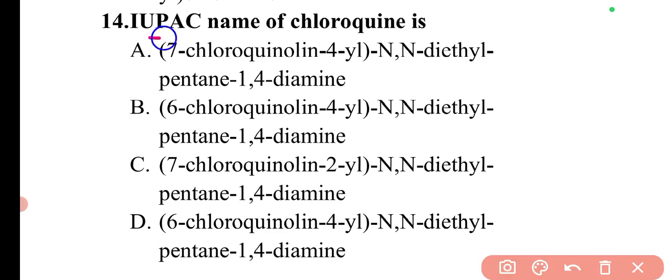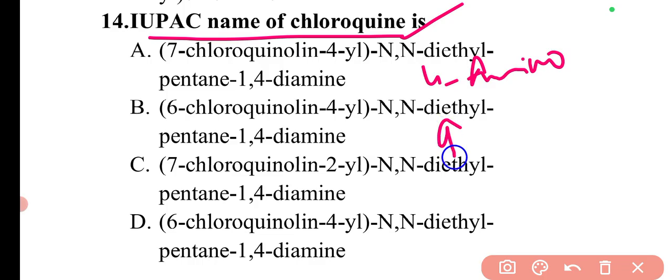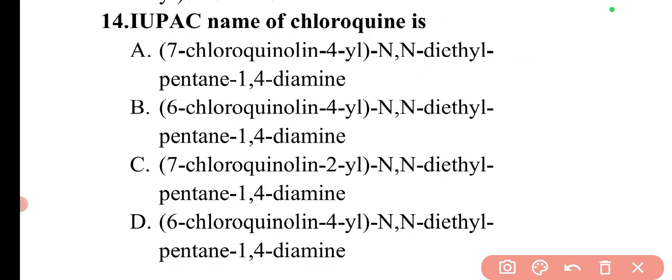The next question is the IUPAC name of chloroquine. Chloroquine is an anti-malarial drug, and it comes under the 4-aminoquinoline category of anti-malarial drugs. Here we have the quinoline structure.